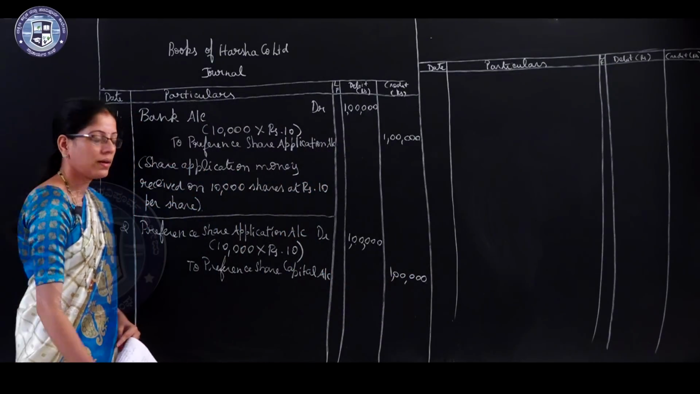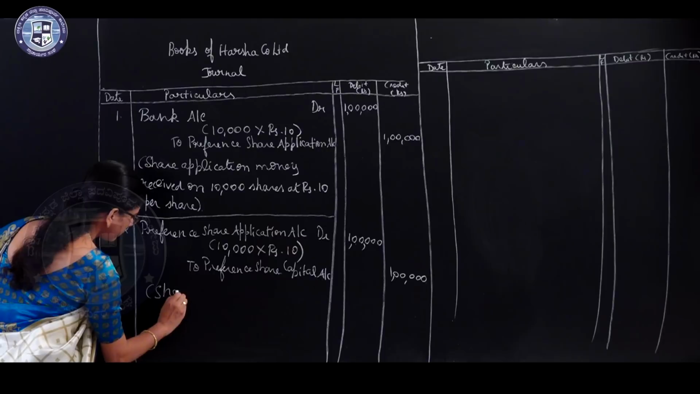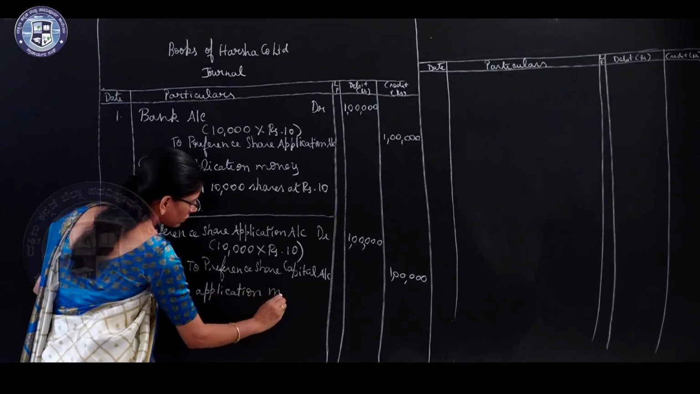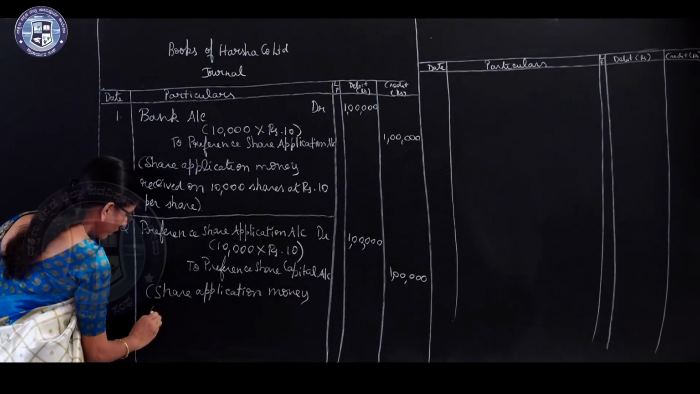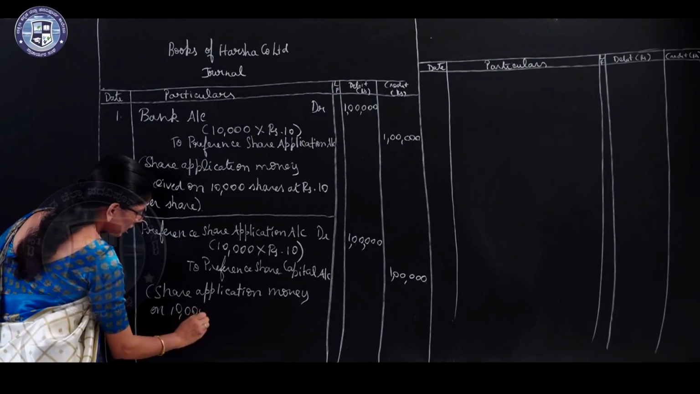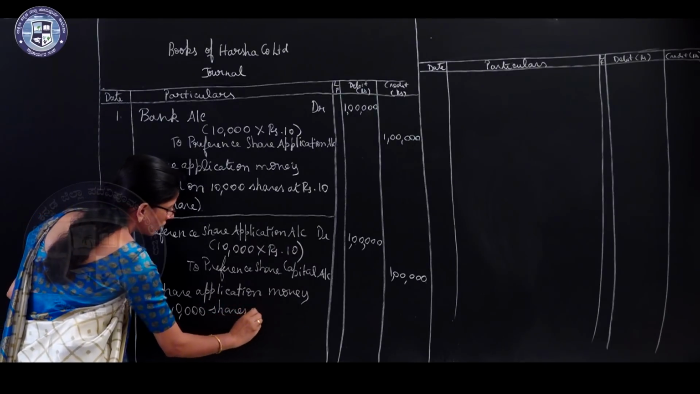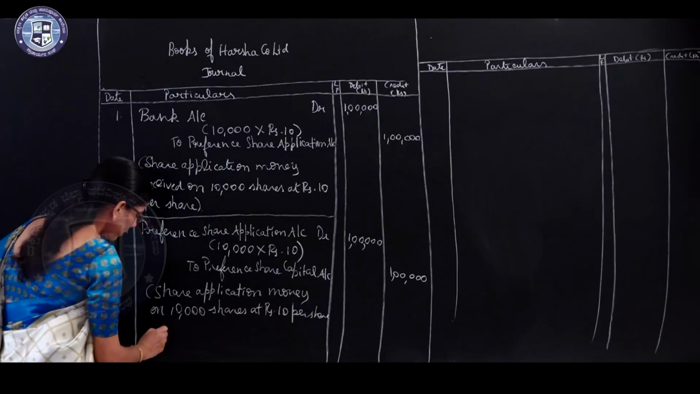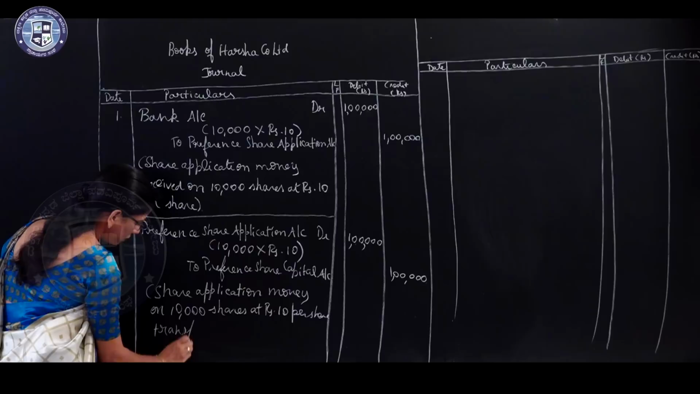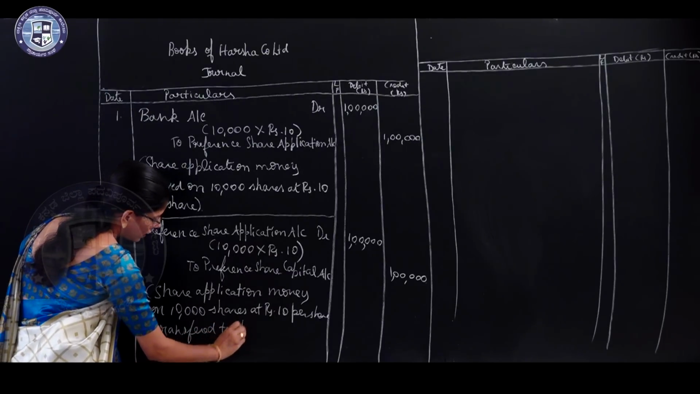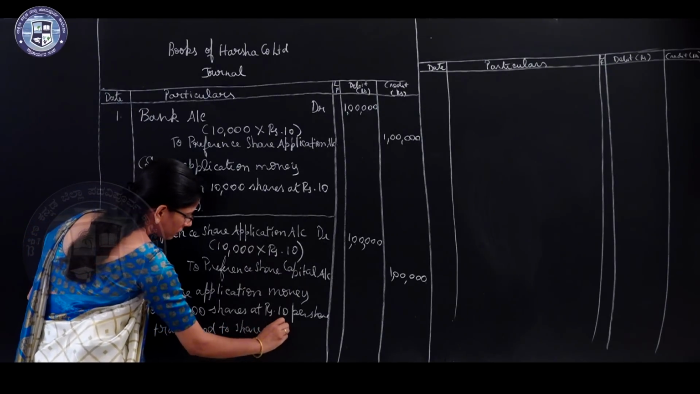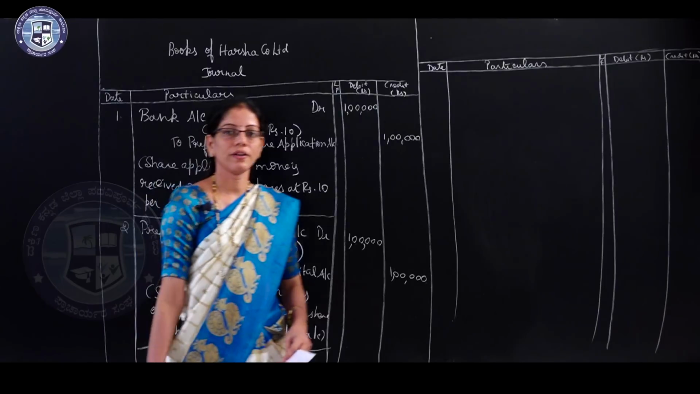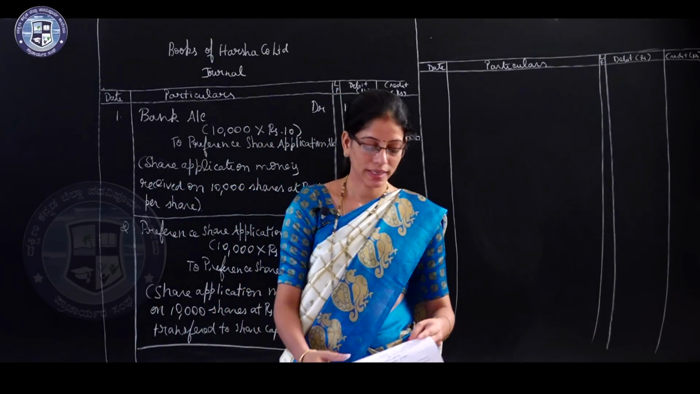Write the narration. Share application money on 10,000 shares at rupees 10 per share transferred to share capital account. Okay, this entry is for transferring application money to the capital account.